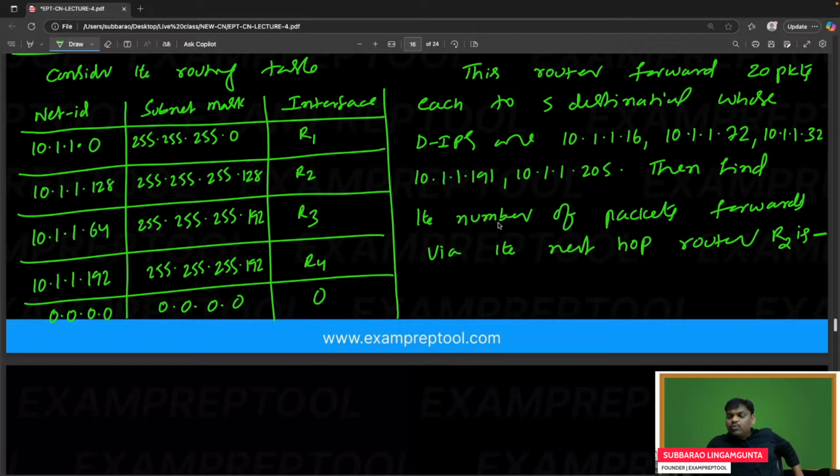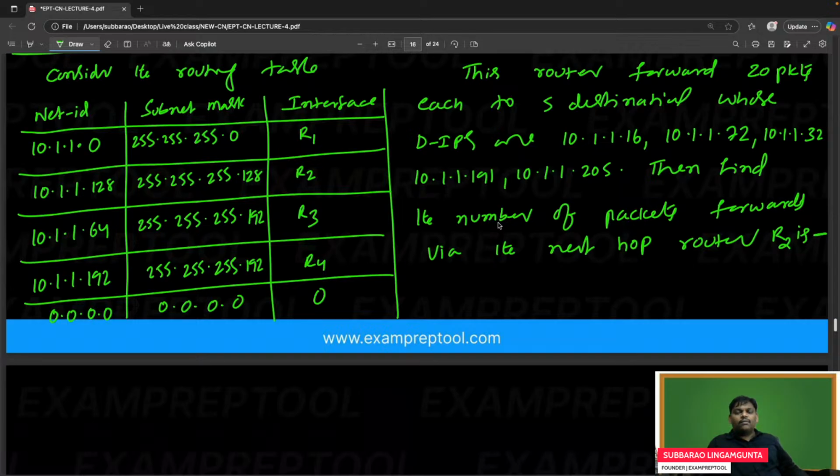Out of them, how many came via R2? We'll see afterwards. Totally how many packets are forwarded? Please let me know.